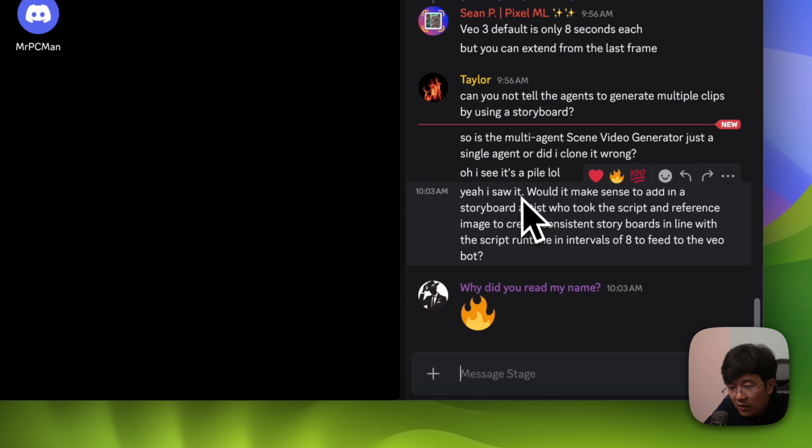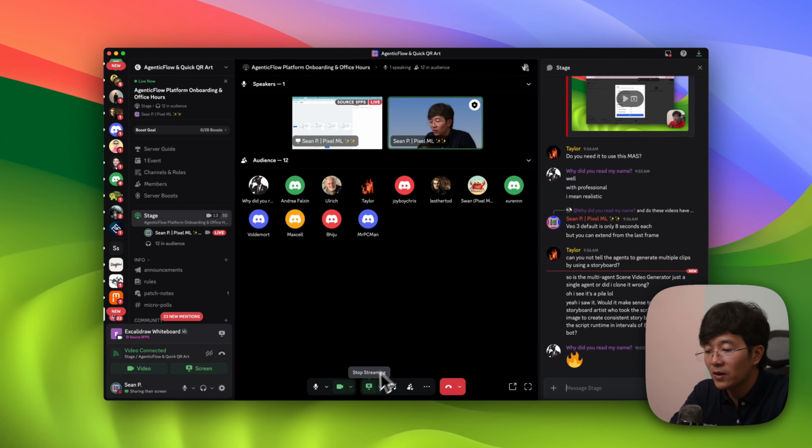So the question from Tyler: would it make sense to add a storyboard artist who takes the script and reference image to create a consistent storyboard in line with the script runtime interval? And yeah, I think that is why it is powerful, right? It means you will be the one who has the expertise. So you can go here and adjust the instruction of this agent in a way that is suitable, because you know and understand it better than me in this scenario.